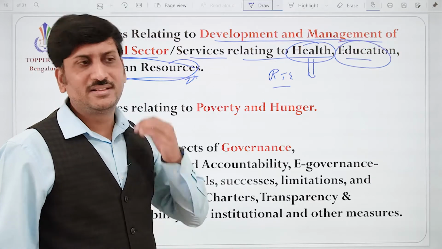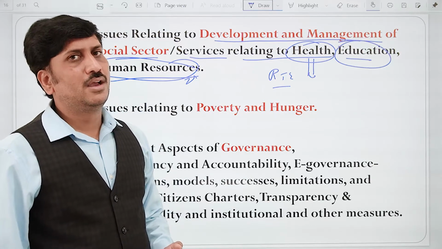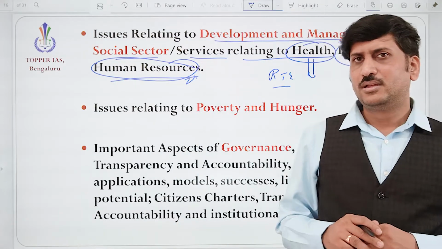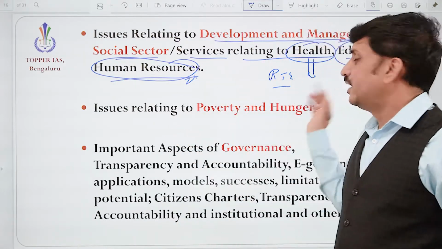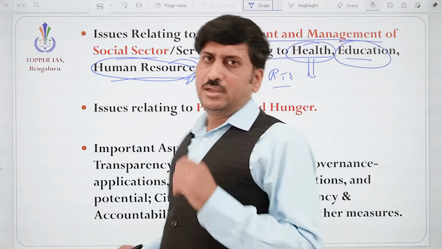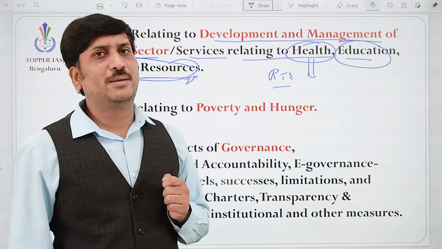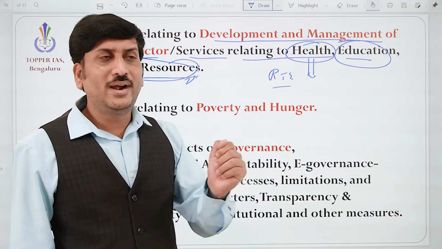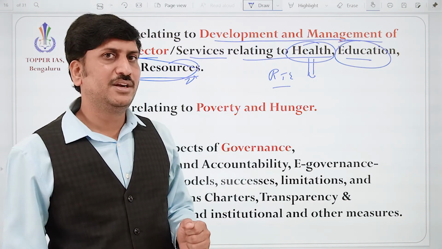Infant mortality rate, still the children are dying. Okay, lack of nutrition is there. Lack of institutional deliveries. So we need to provide quality food for them. Education. The quality education is not available. Education is improving, no doubt about it. So the quality education, especially on the government side, needs to be ensured.